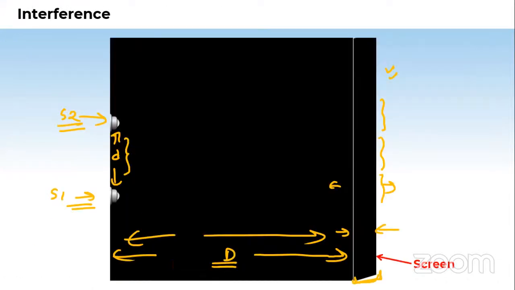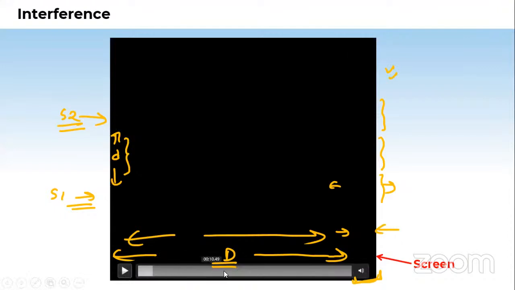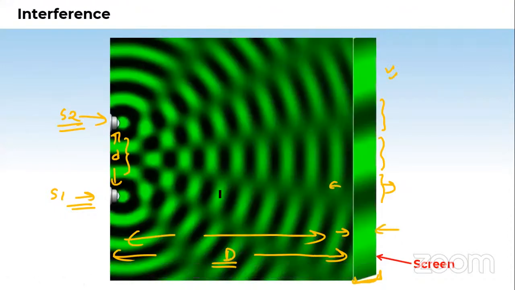See this, when I switch on the experiment, you can see here the wave from this source is interfering. I mean, the continuous wavefronts which are generated from the source S1 are interfering with the continuous wavefronts generated by the source S2. And the pattern observed on the screen, we can see these are alternate dark and bright bands.